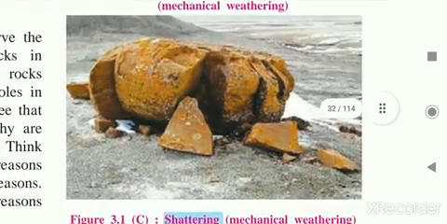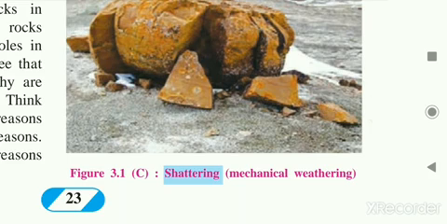Shattering also occurs, for example in coastal areas where water is absorbed in the rocks. It is a type of mechanical weathering in temperate zones where the temperature falls below 0 degrees Celsius and the water in the cracks of the rocks freezes. Frozen water needs more space, and this leads to the breaking of the rocks, and the shattered pieces spread here and there. This is called shattering.